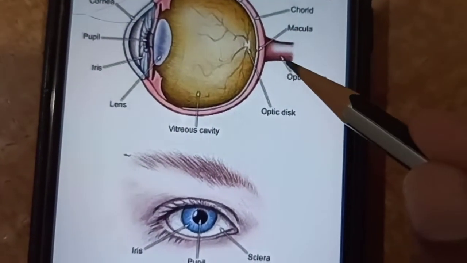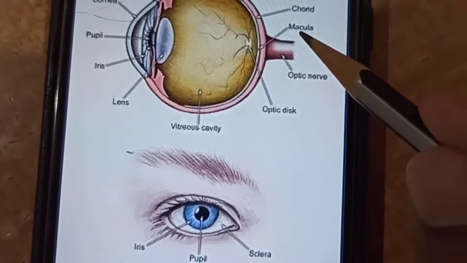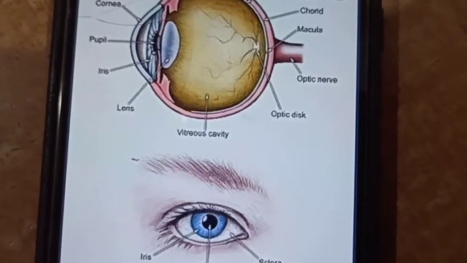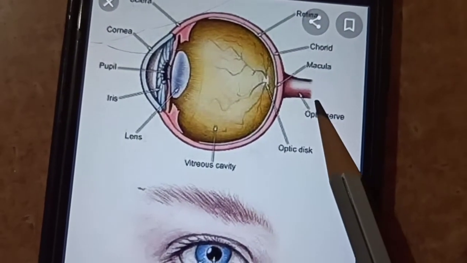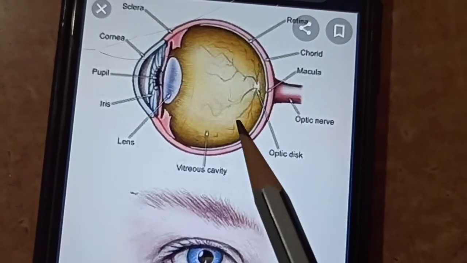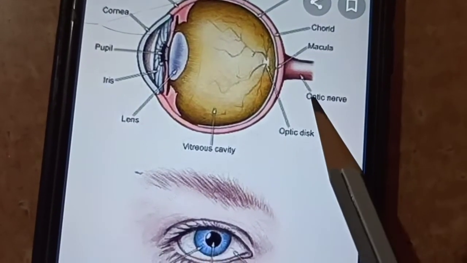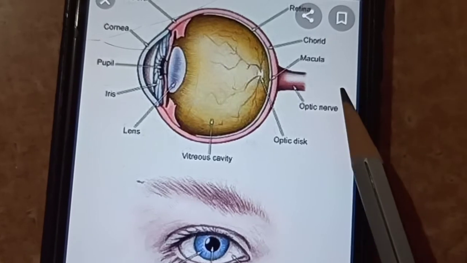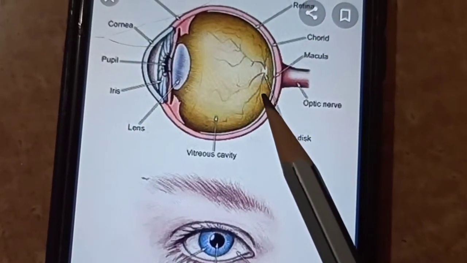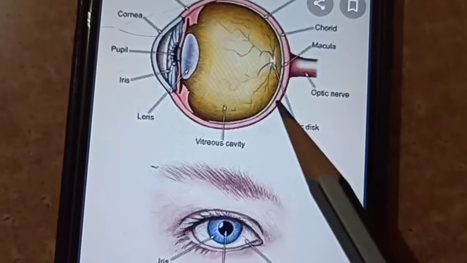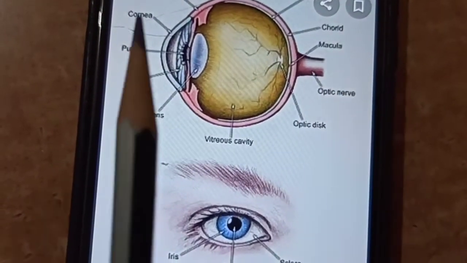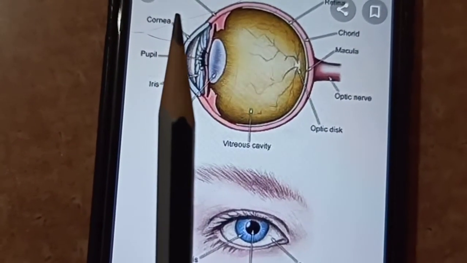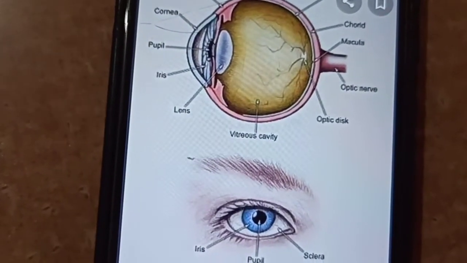These optic nerves, what do they do? They carry the signals to the brain. The optic nerve will carry the signals which are captured here by the photoreceptor cells present in the retina and will give them to the brain. The brain will again process the information and tell us what exactly we are seeing. In the brain the information is processed and we get to know that we are seeing the straight pencil here. So this is how our eyes function.